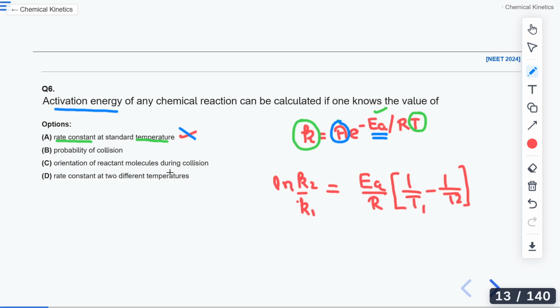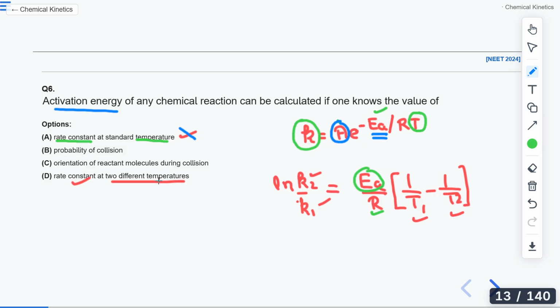Now if I know two different temperatures, T1 and T2, and I know the rate constant at those two temperatures, K2 and K1, then I can easily find out the value of Ea, because there are no other variables. R is a constant, we know about it. So the correct option would be D.